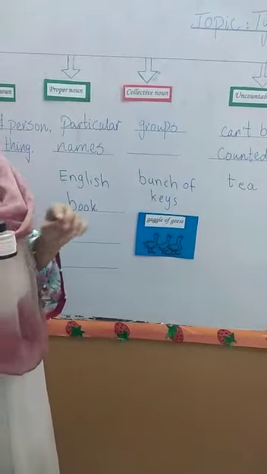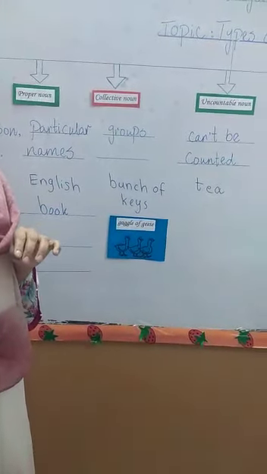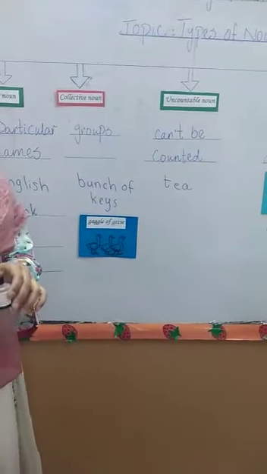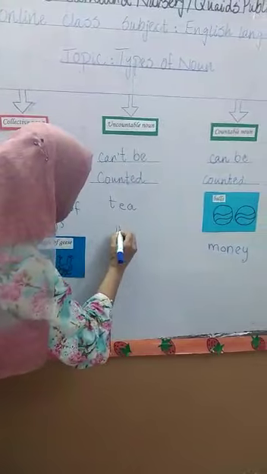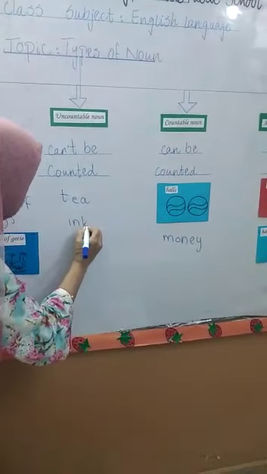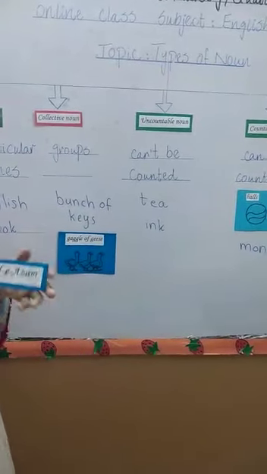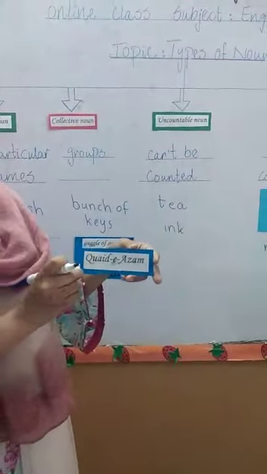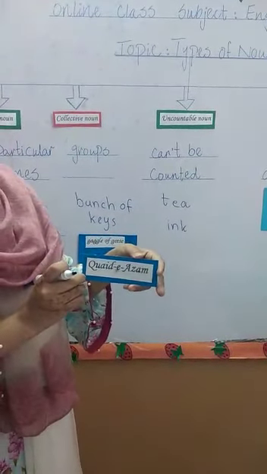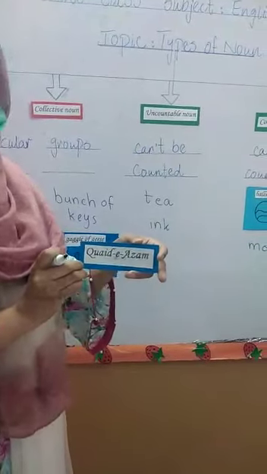I told you that liquid things are uncountable. We cannot count them. So ink is also an uncountable thing. Okay, it is the name of a very famous personality, Quaid-e-Azam. So it is a particular name of a particular person. So it is called